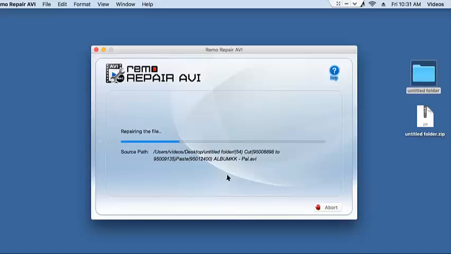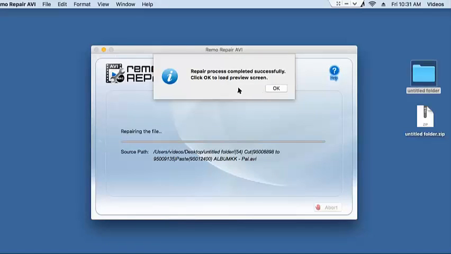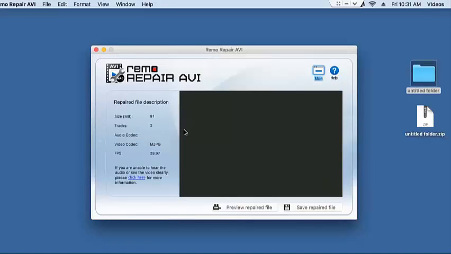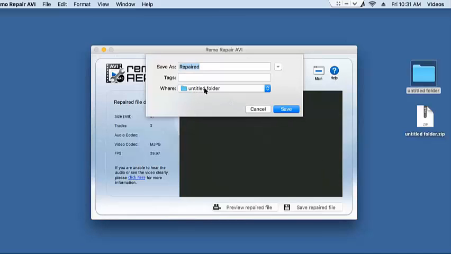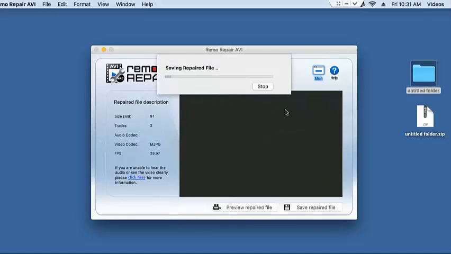The repair process will take a few seconds depending on the file size. So I'll just wait for the repair process to complete. And we're done with the repair process, and this is the file description of the repaired video. What I'm going to do is save this video to a folder on my Mac by clicking on the save button that I see down here. I'll save it to the folder that I have on my desktop. So click on save, and the software now begins to save the video to that folder.